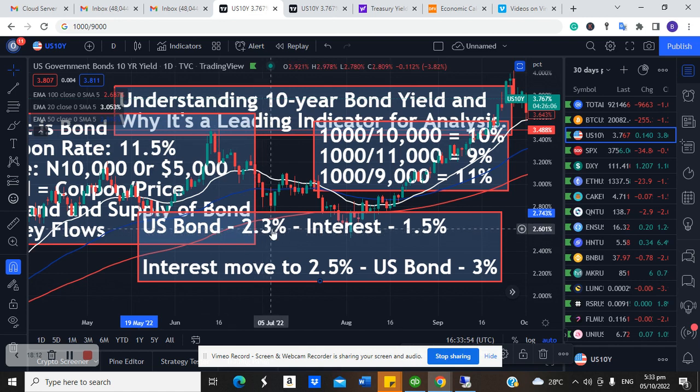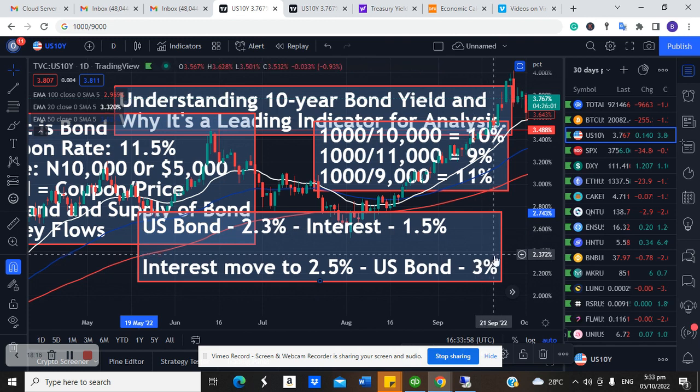So why am I holding a bond of 2.3% when I know that I can sell off this bond and move to the next issue that's giving me a better return at 3%? So that's why when there's an announcement that there's going to be an increase in rate hike, investors will start selling off their current bond so that they can key into the next one. And as they sell off the current bond, the yield on that bond tends to rise.